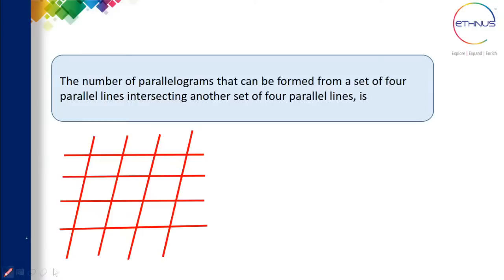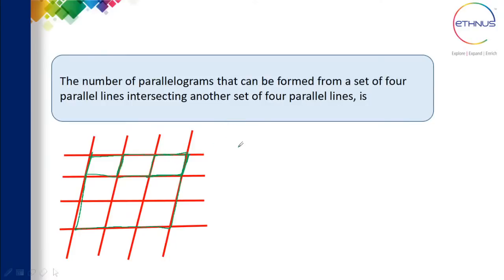Okay, so here if I consider the first set, see, a parallelogram means this is one of them, or it could be combining these two, or the bigger one also could be one among them, right? So 2 parallel lines are required here. Out of these 4, for 2 sides we need 2 lines here.